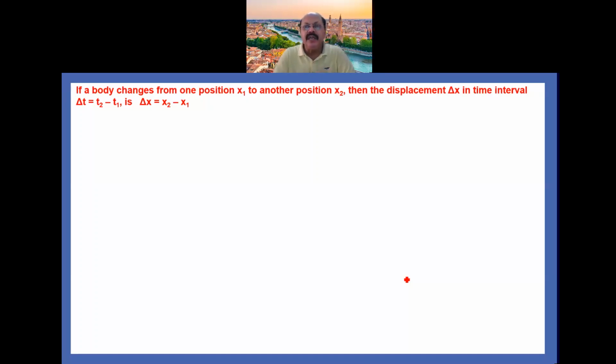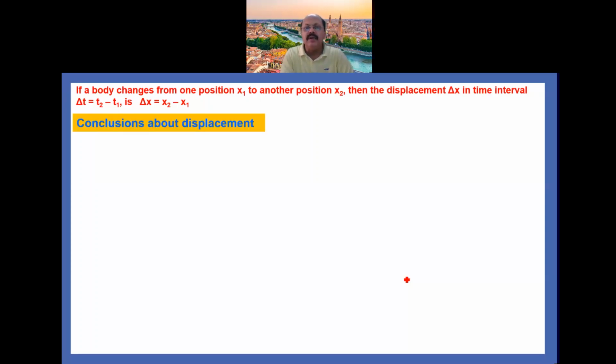Similarly, t1 is initial time and t2 is final time. So when the body changes its position x1 to another position x2, then its displacement delta x is equal to x2 minus x1 in time interval delta t equal to t2 minus t1.